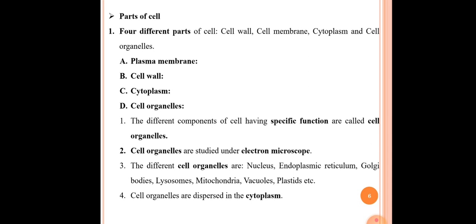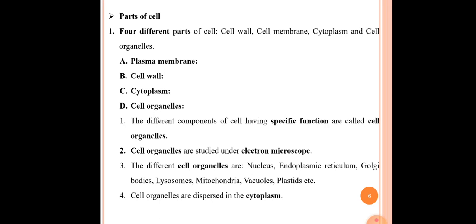The second point here is cell organelles are studied under the electron microscope. There are two types of microscope. The first one is the compound microscope and the second one is the electron microscope. We can see the simple cell with the help of a compound microscope. When we see the different particles or components present inside the cell, which are very microscopic, then at that time the electron microscope is used. So cell organelles are seen with the help of the electron microscope only, and cells are seen with the help of the compound microscope only.